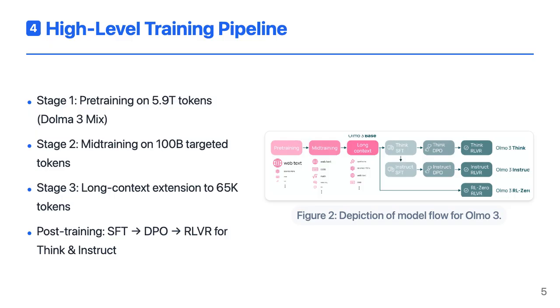Olmo 3's training pipeline has three main base model stages, followed by post-training. First, pre-training. The models see about 5.9 trillion tokens from a curated mix called Dolma 3 Mix. Second, mid-training. An extra 100 billion high-quality task-heavy tokens sharpen math, code, QA, and early instruction and reasoning skills. Third, long context extension. Another 50 to 100 billion tokens extend the context window up to 65,000 tokens. On top of these base models, the team runs a three-stage post-training recipe: supervised fine-tuning, preference tuning with DPO, and reinforcement learning with verifiable rewards to produce the Think and Instruct variants.